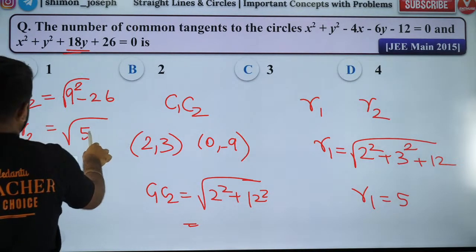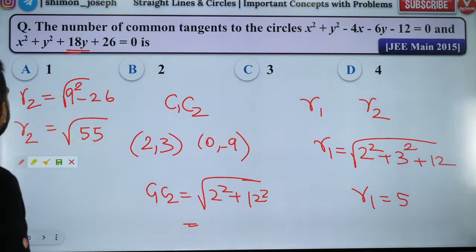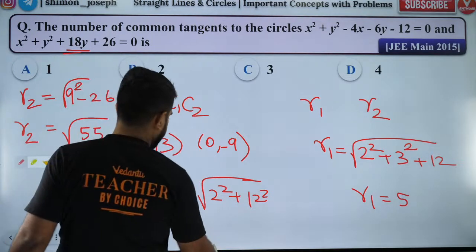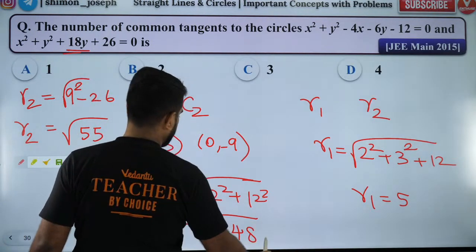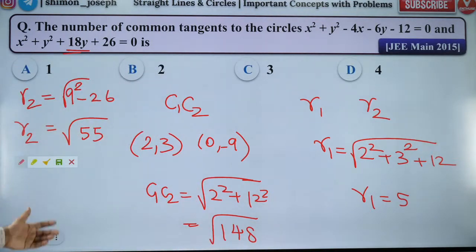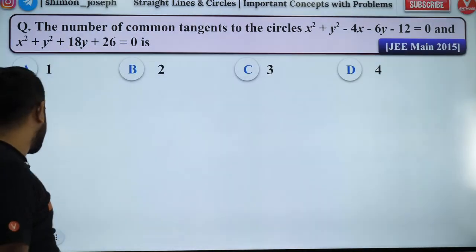55, is it? Yeah. Why am I getting very weird values? Okay. So this is root 148. Very, very bad values I'm getting. Okay. Anyway, check it. And I think there's some typing error, guys, here.